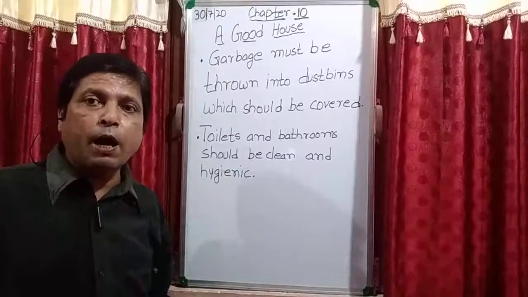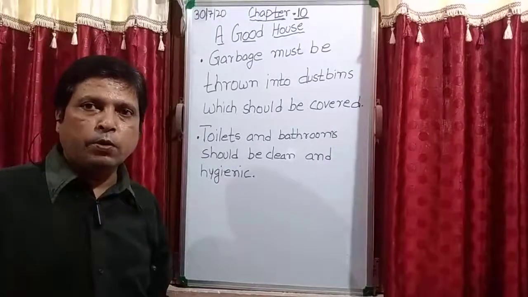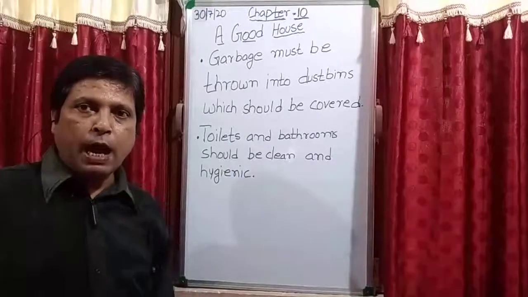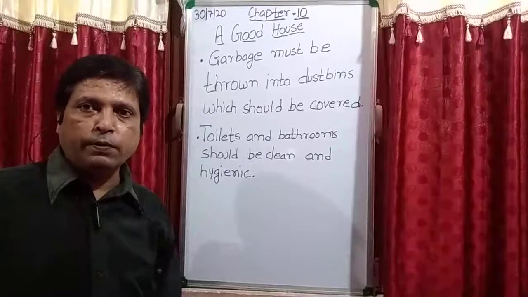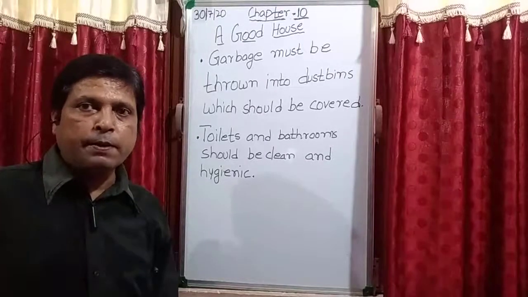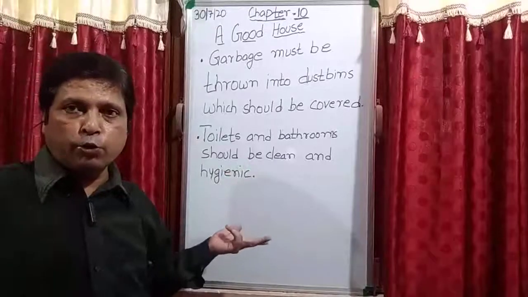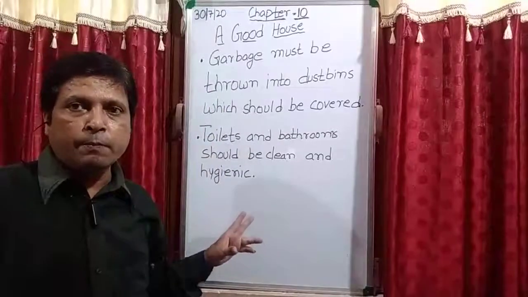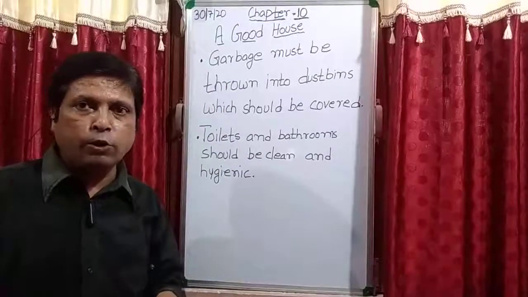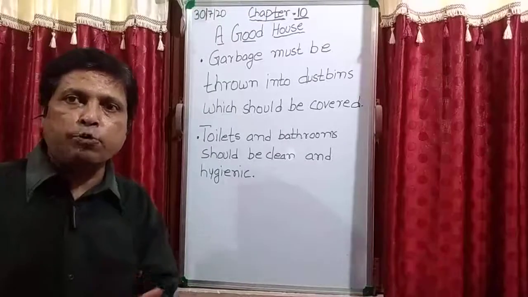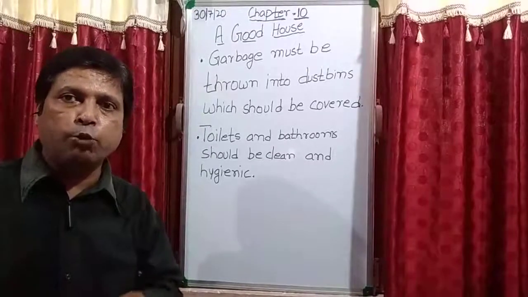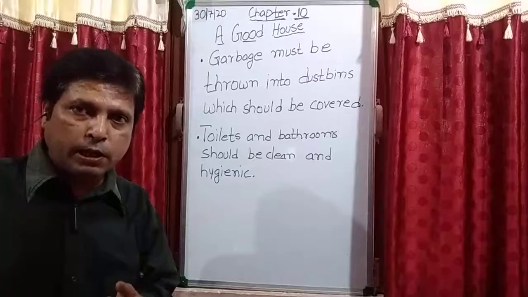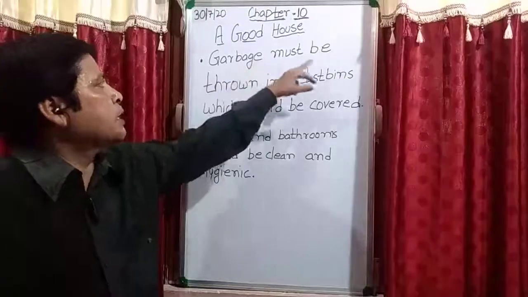Is it clear? बिकॉज घर में हाउस फ्लाइज भी होती हैं, मक्खियां भी होती हैं. If they sit on this garbage, and after that if they sit on your food, and if you eat contaminated food, then you will feel sick. ठीक है? For example, there are lots of house flies inside the house. If they sit in the garbage, वो कूड़े में गंदे में बैठेंगी. So after that if they sit on the food which you are eating, तो आप उससे बीमार भी पड़ सकते हो. कंटेमिनेटेड फूड मतलब दूषित जर्म्स वाला खाना खाने से आपको बीमारियां भी हो सकती हैं. Is it clear student? So garbage must be thrown.